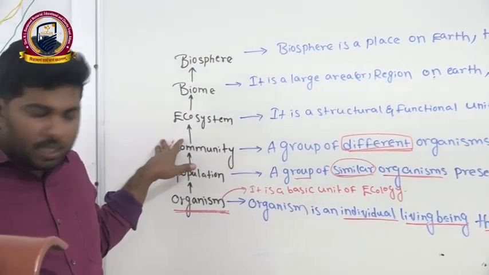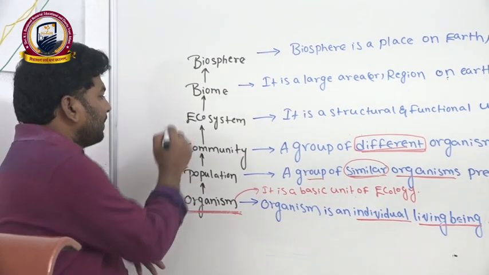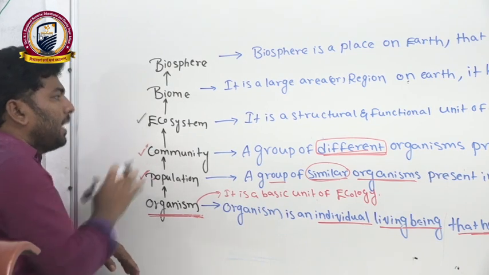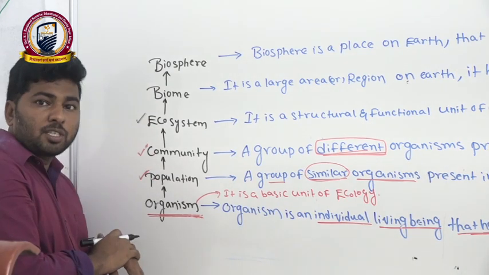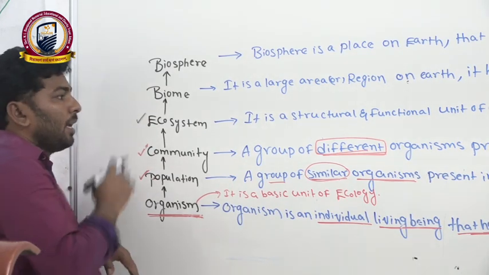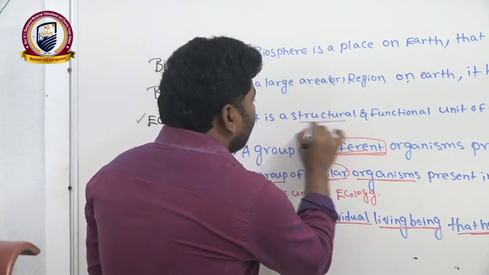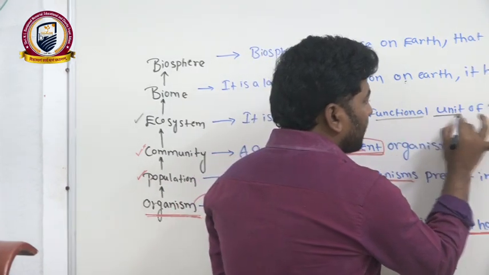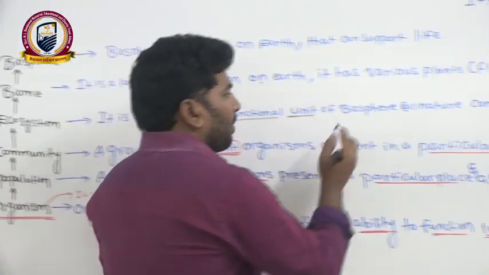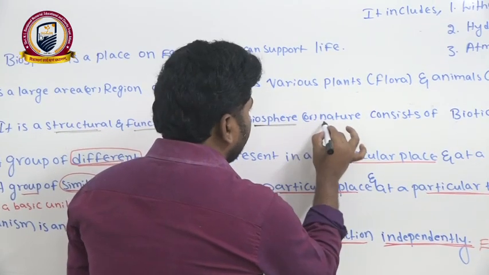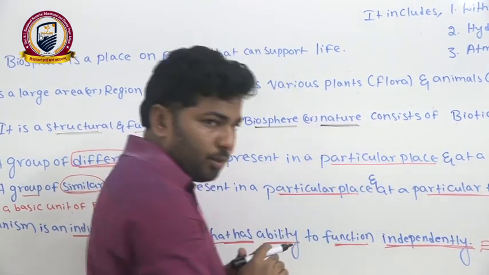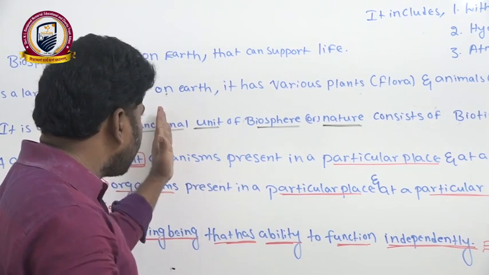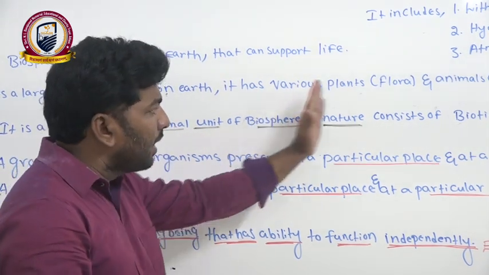Right. We'll move to the next level, that is the ecosystem level. What is the meaning of ecosystem actually? It is a structural as well as functional unit of the biosphere or nature.